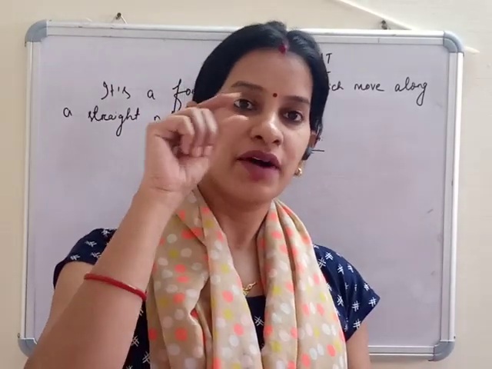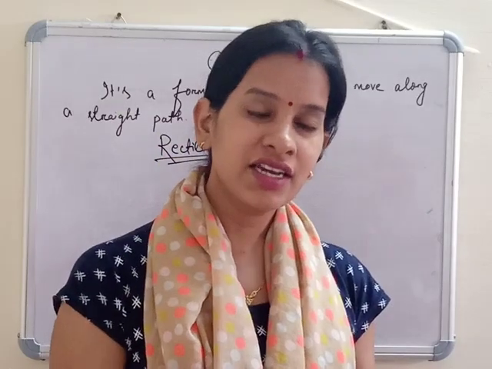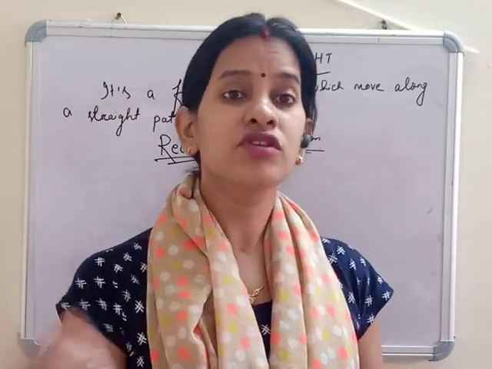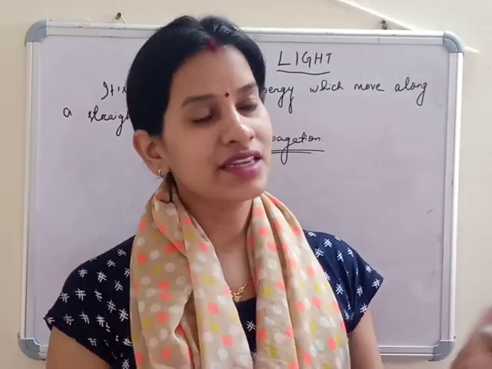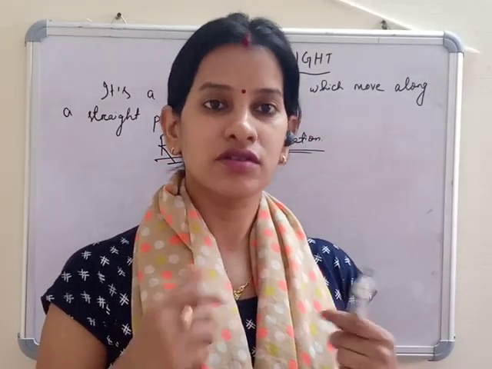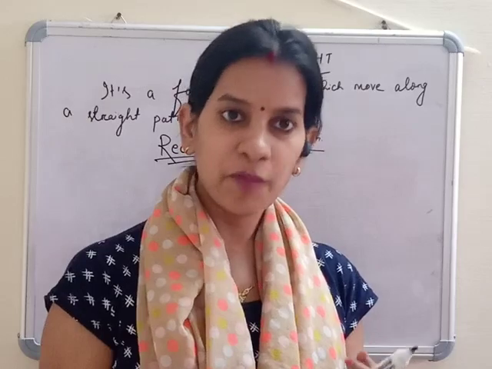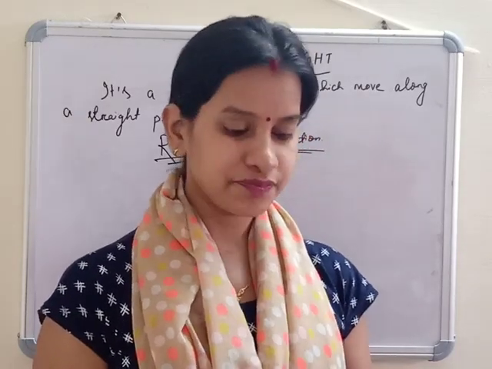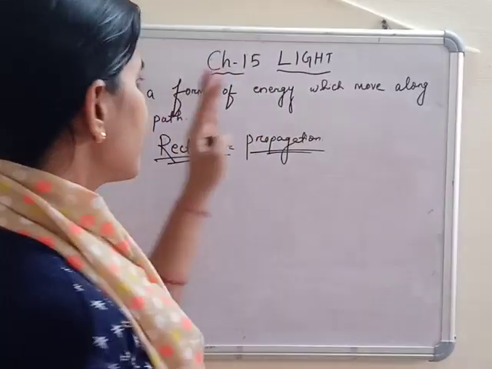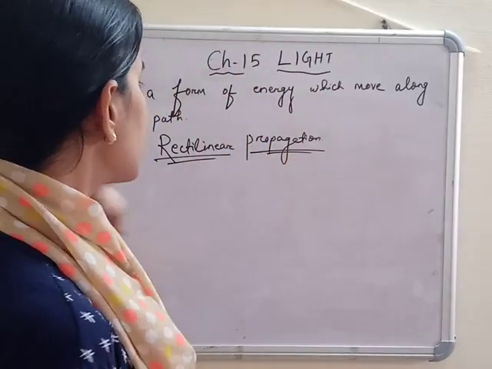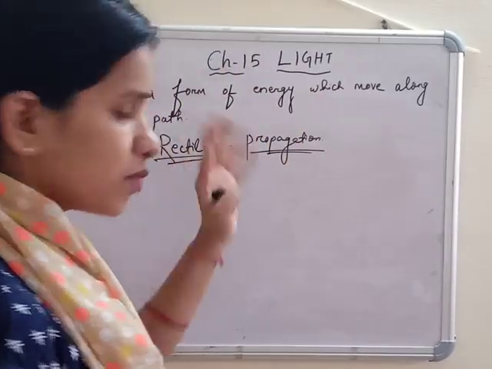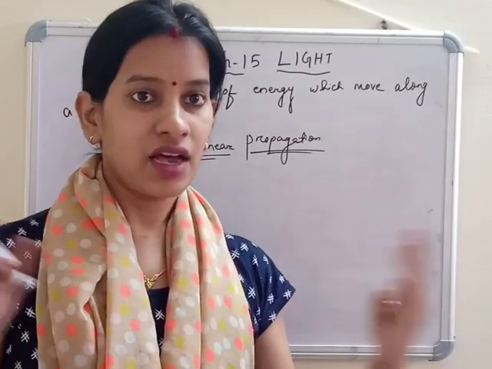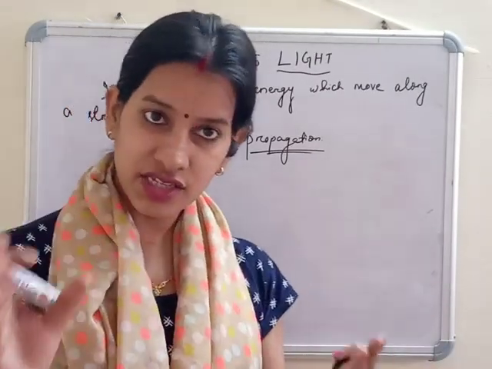Why? Because the burning flame is light and it can only move through a straight path. If it could move through a curved path, then from any direction, through any curved pipe, you could see the flame, but it's not happening. So light is the basic energy and it moves in a straight path. It's called rectilinear propagation.